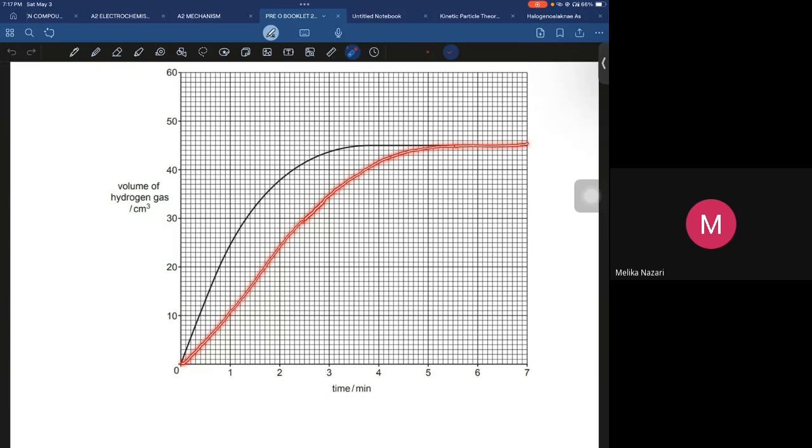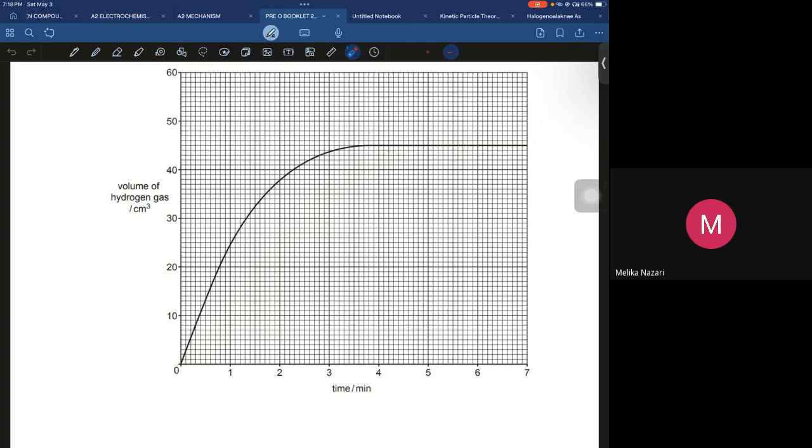Because the concentration is lower, the graph becomes less steep.